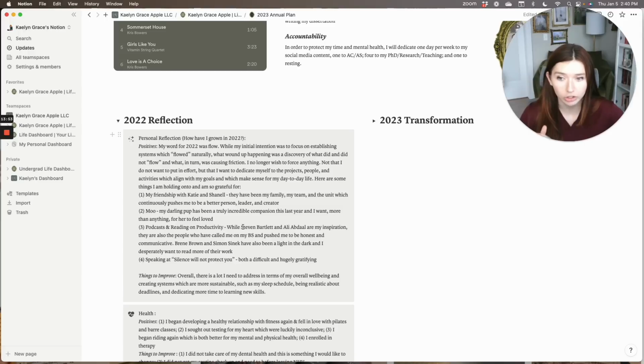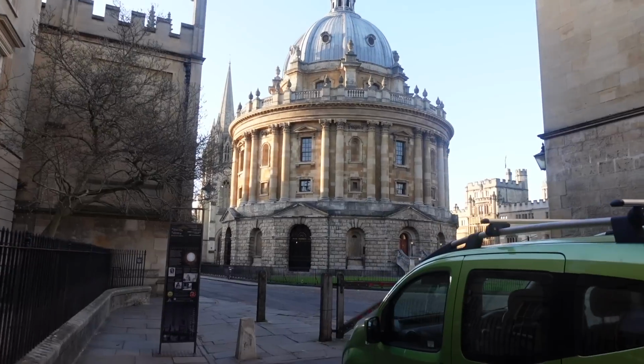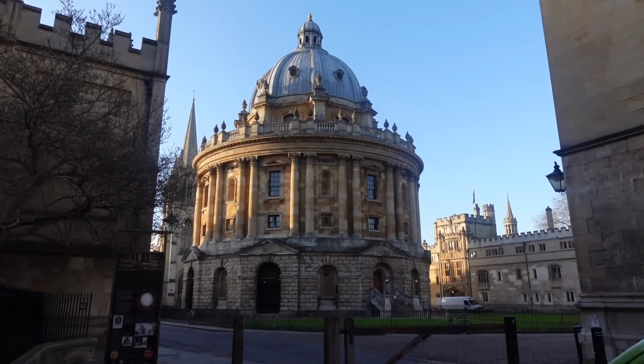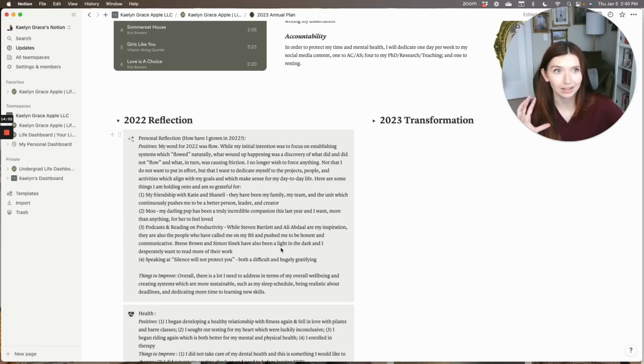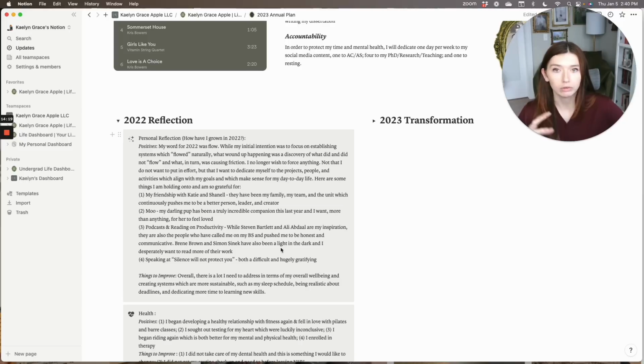remember to continue doing. And then number four was speaking at the Silence Will Not Protect You conference on sexual violence at Oxford last year. It was a time that I would probably tend to say was a negative point within the year. However, going and speaking at the conference and meeting with other women and being able to fight for a cause that I really felt strongly about, still feel really strongly about, was really gratifying, and though it was really challenging, I'm glad that I did it, and so it's something that I wanted to acknowledge.